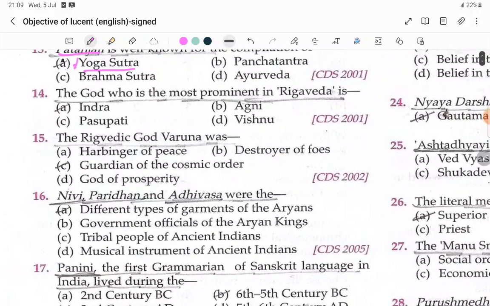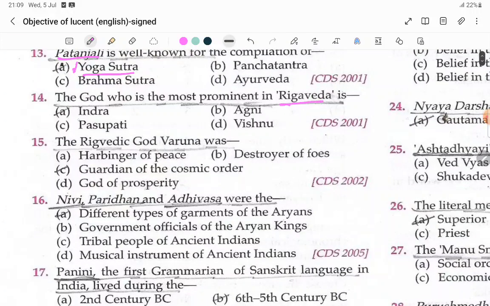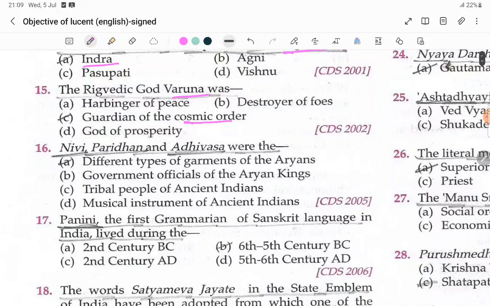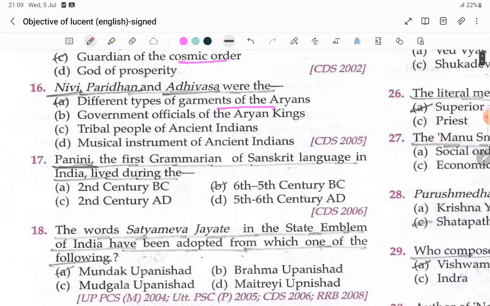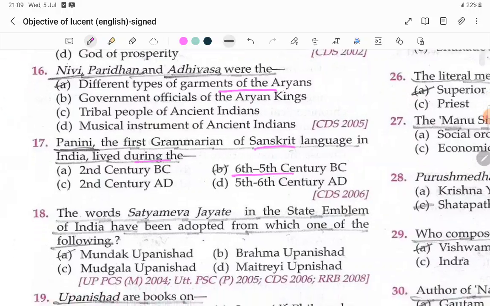The god who is most prominent in the Rigveda is Indra. Rigvedic god Varuna was the guardian of cosmic order. Nivi, Paridhana and Adhivasa were the different types of garments of the Aryans. Panini, the first grammarian of the Sanskrit language in India, lived during the period 6th to 5th century BC.